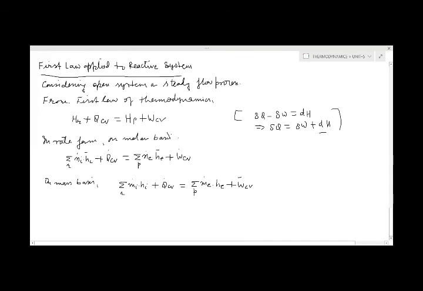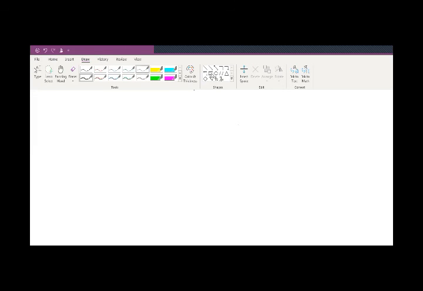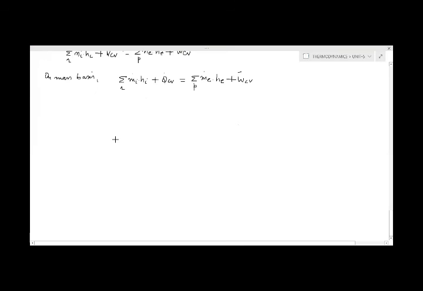Suppose we have a combustion chamber in which the reaction is taking place. Suppose this is a control surface, CS, within which there is a control volume.